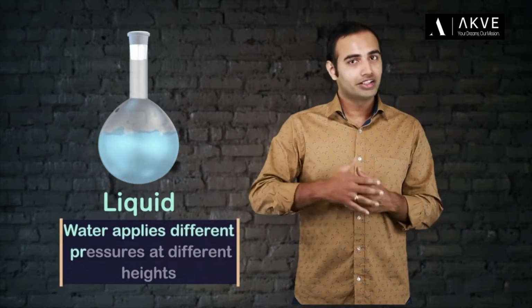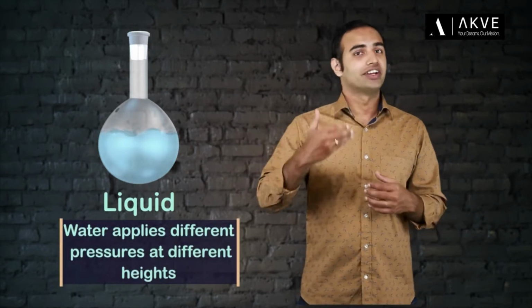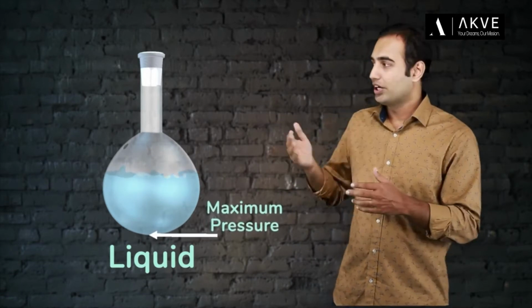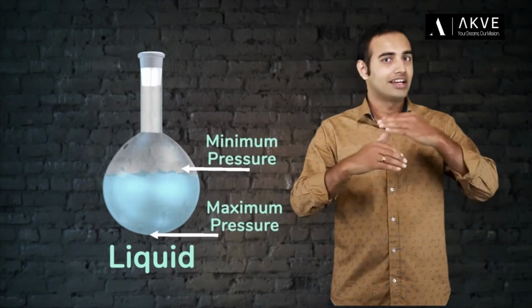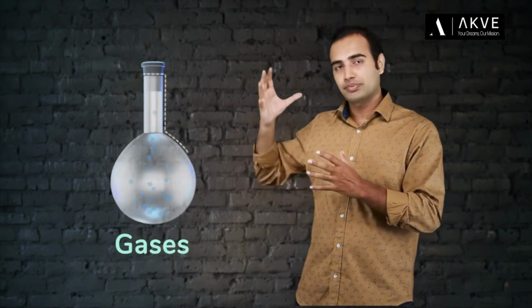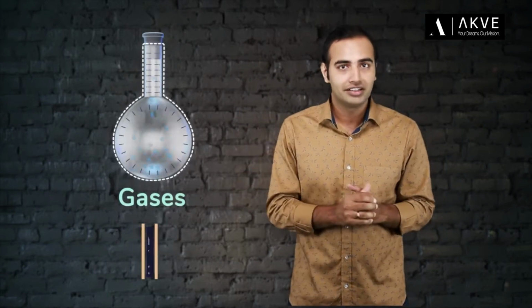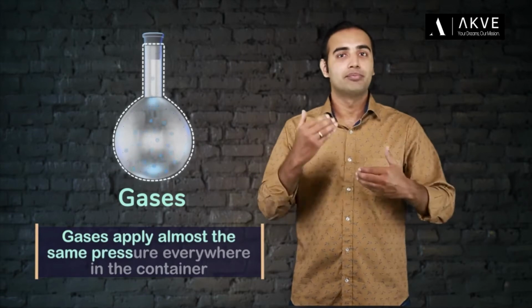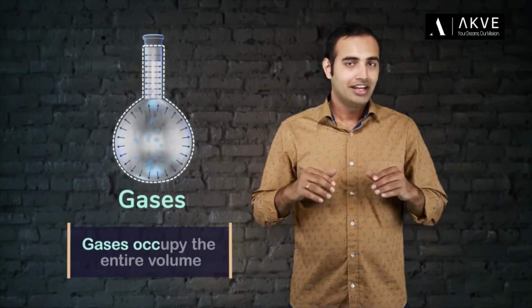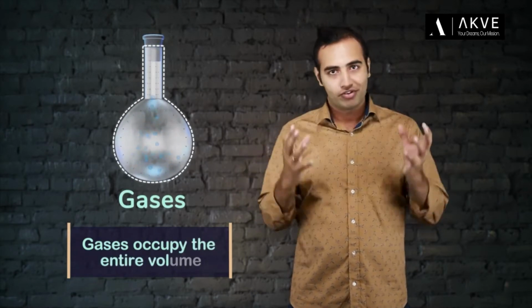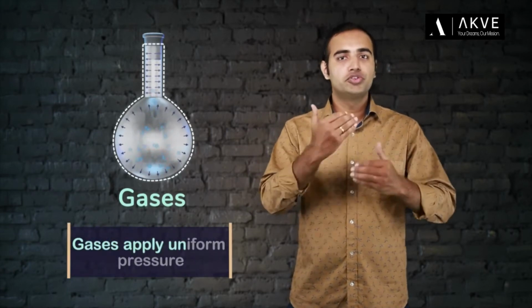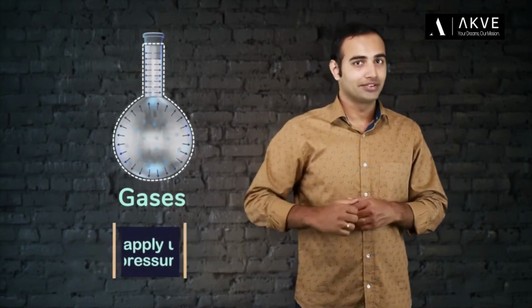Apart from that, water applies different amounts of pressure at different heights. So, towards the bottom, water applies the maximum pressure, while towards the top, water applies less and less pressure. But is that the case with gases? No, because gases are spread everywhere uniformly inside the container, they apply almost the same pressure at every point in the container. So, in a nutshell, we can say that a gas occupies the entire volume of the container it moves into, and therefore it also applies an almost uniform pressure everywhere inside the container.